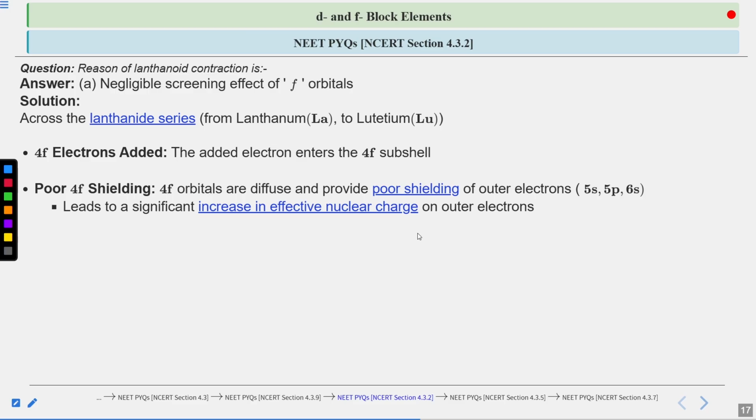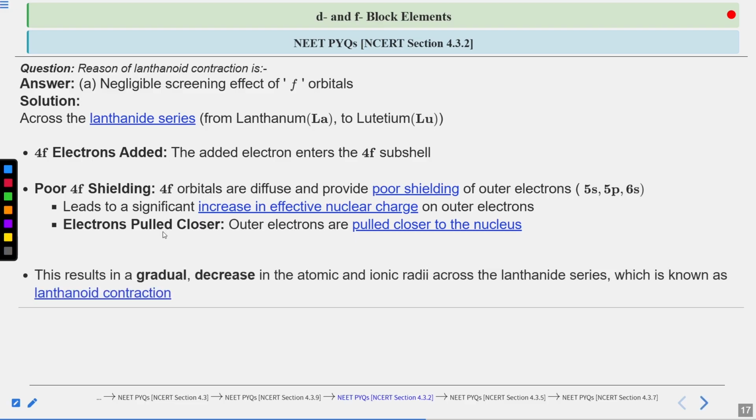They are going to be pulled towards the nucleus because the 4f orbital is poor in shielding those outer electrons. Due to this, the outer electrons are pulled closer to the nucleus, as the attraction between the outer electrons and the nucleus increases.